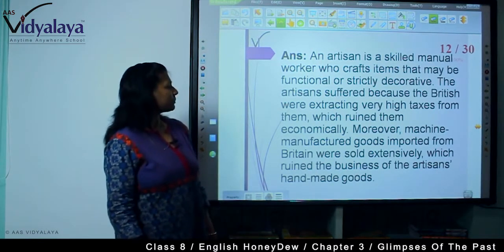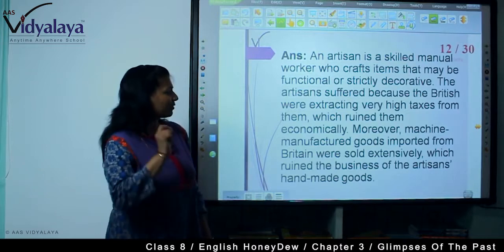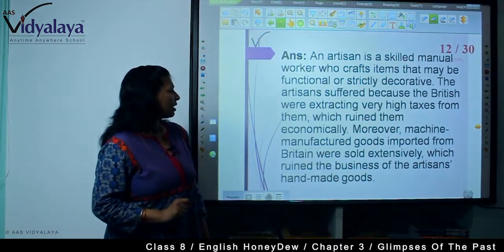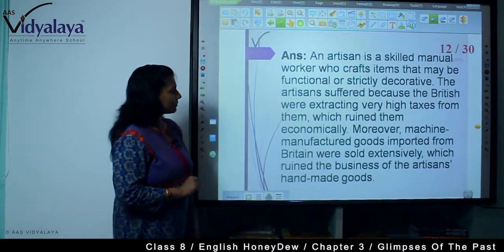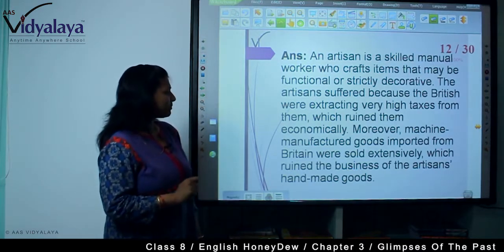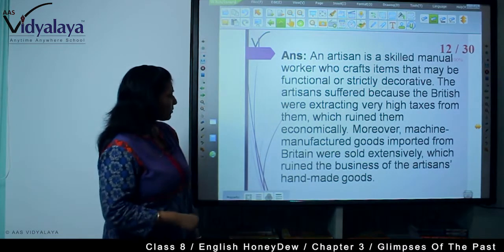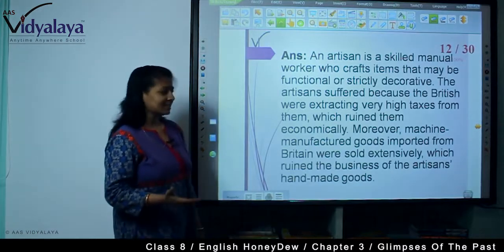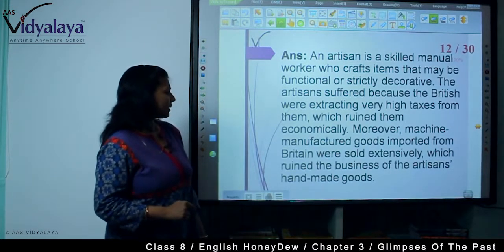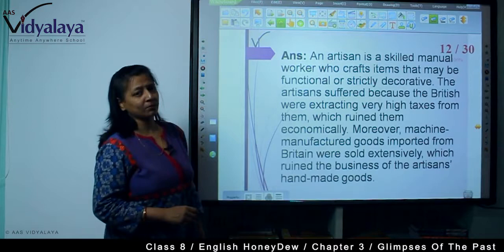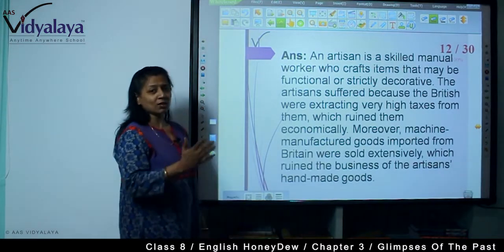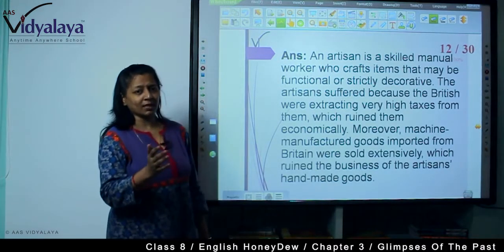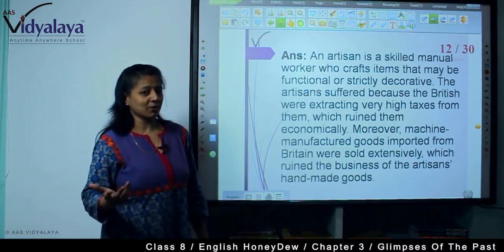The artisans suffered because the British were extracting very high taxes from them, which ruined them economically. Moreover, machine manufactured goods imported from Britain were sold extensively, which ruined the business of the artisans' handmade goods. That means without import taxes, they were coming from England and they were all machine manufactured.